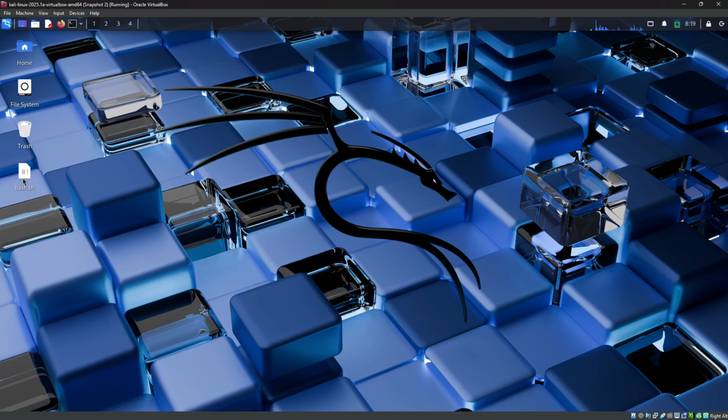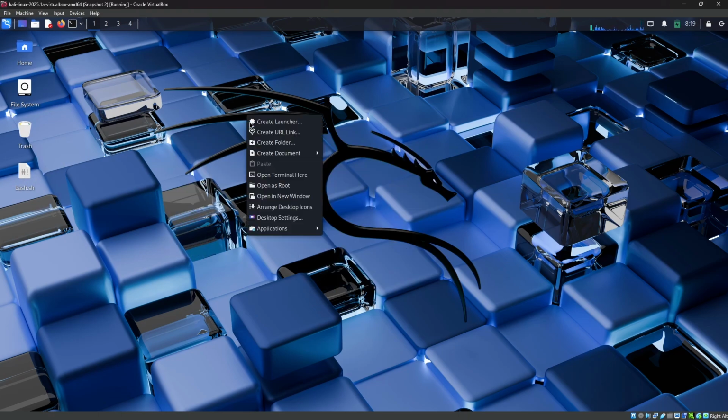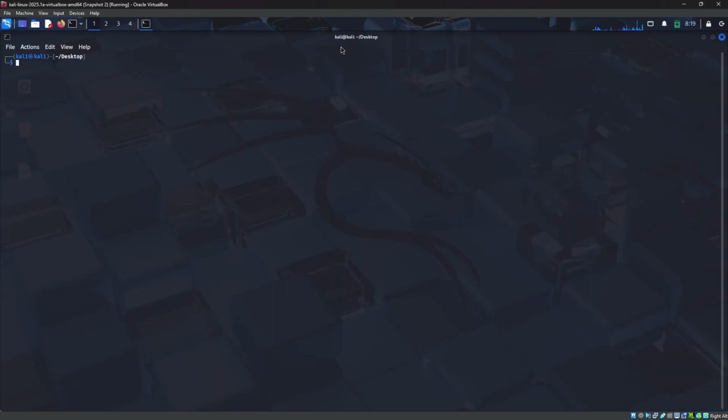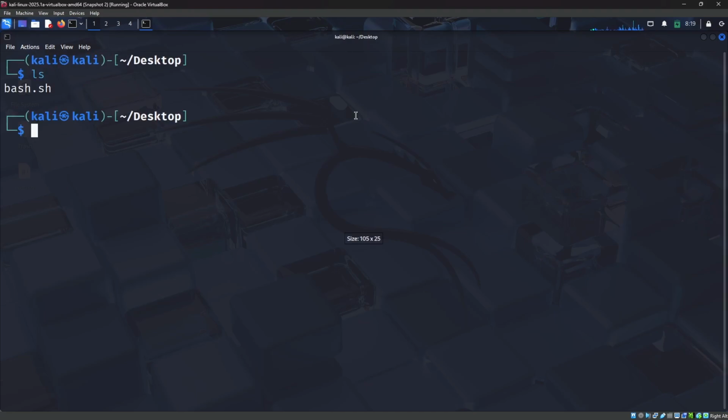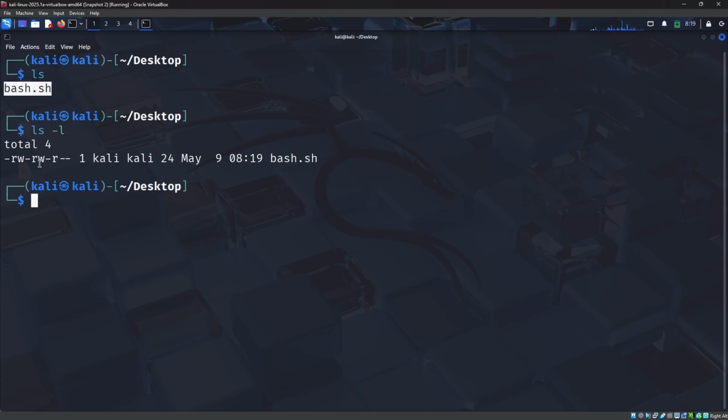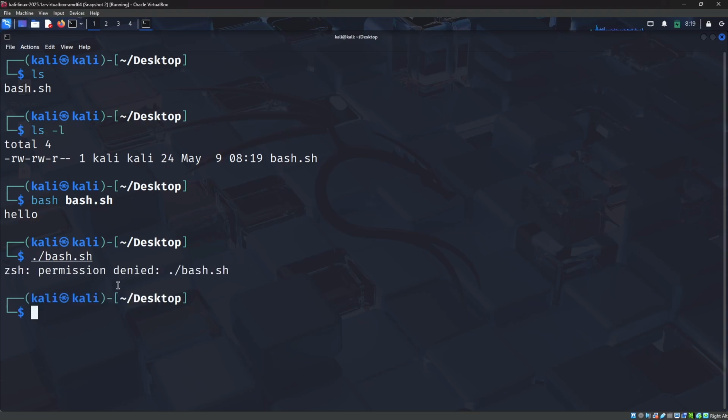So this is our bash script. You can right click and open a new terminal and zoom. Here is our bash script. If you don't have permission, then you can't execute it. When I enter ls minus l, you can see we don't have permission to execute this file. If you enter the command bash bash.sh, then it prints hello. But if you try running it directly, it doesn't have execute permission. So let's try dot slash bash.sh. It's saying permission denied, right?